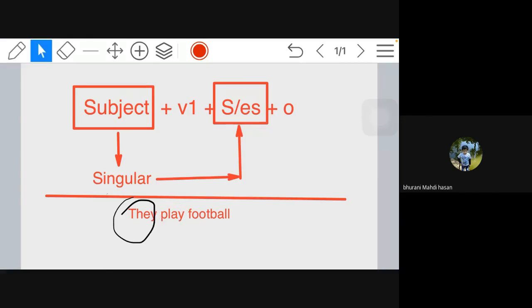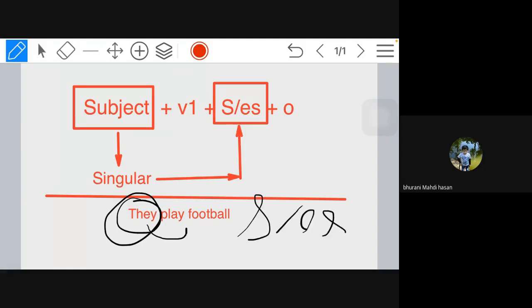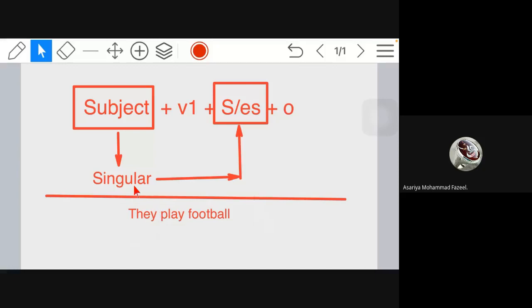I repeat, they means many. So when there are many, more than one person in the subject, we don't have to add s or es, because they means many, not one. Only if the subject part is singular, at that time we have to add s or es, otherwise not. Am I clear? Am I making sense? Yes.